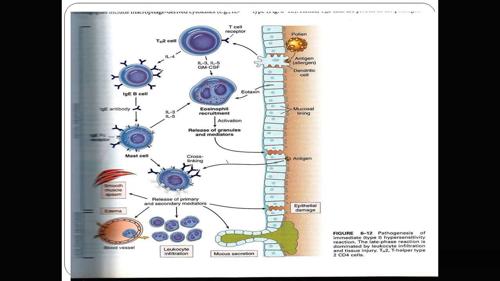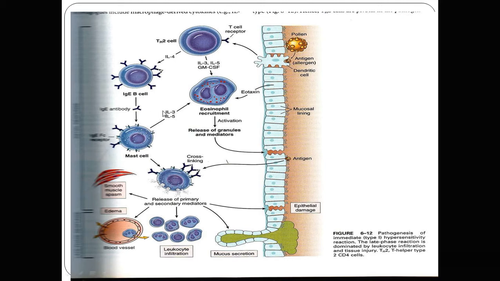Subsequently, binding and cross-linking occur with the antigen. So here is the antigen and antibody binding. That antigen antibody binding on the mast cell surface causes the release of the primary and secondary mediators. These are the various mediators of inflammation that cause the tissue changes.